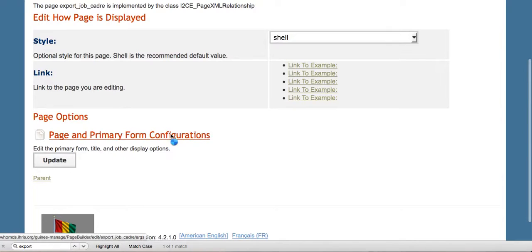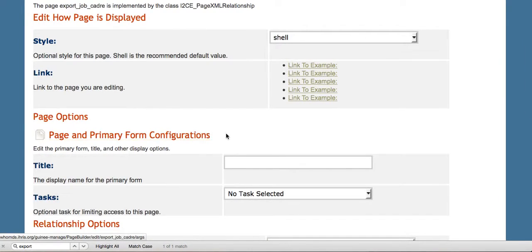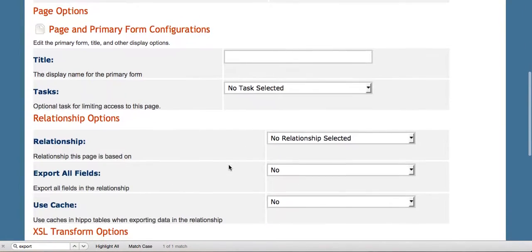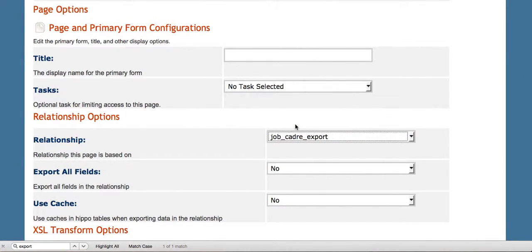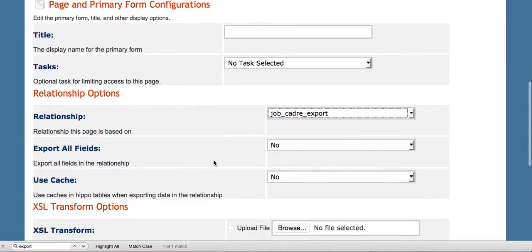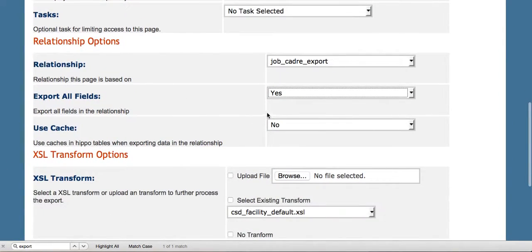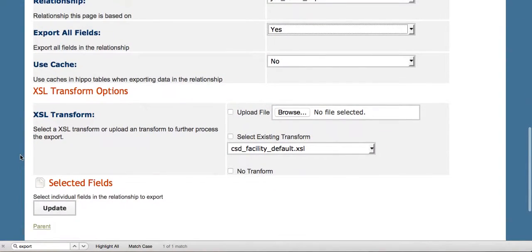We click on the page in primary form configuration and we choose the relationship that we just created, the job cadre export. And we want to export all the fields. We can choose to use the cached data if we want a very fast export, or not to use the cache from the Hippo tables. In this case, we'll just leave it as is because it's a small import or export.